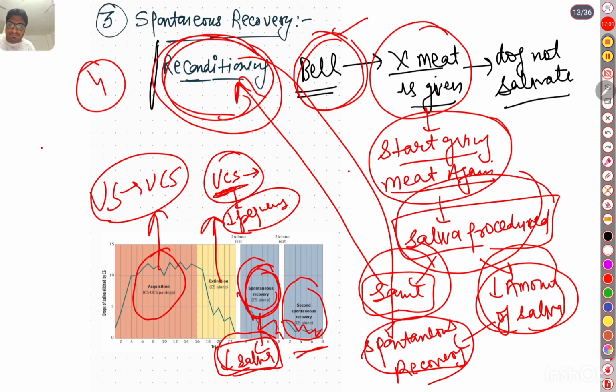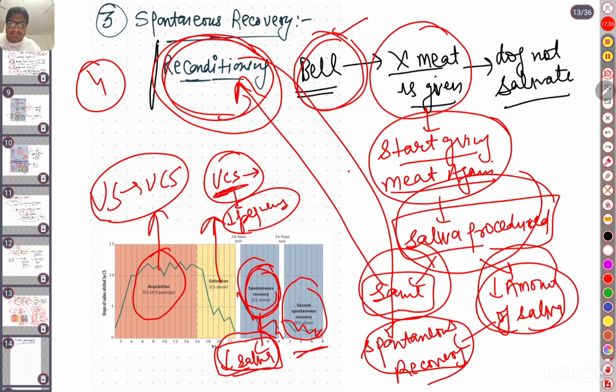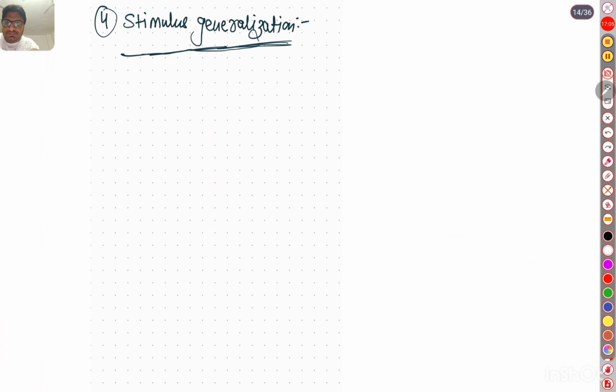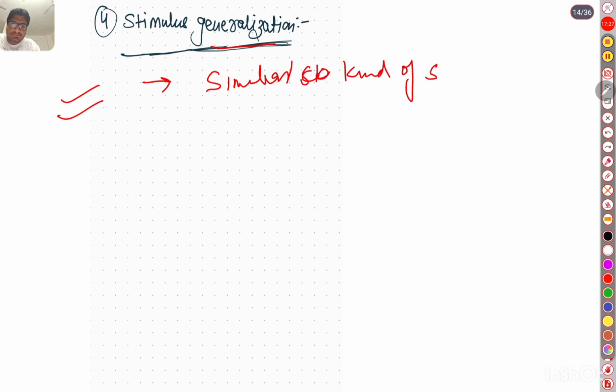Okay, after that, next is stimulus generalization and stimulus discrimination. First, we will discuss stimulus generalization. Stimulus generalization means similar kind of stimulus